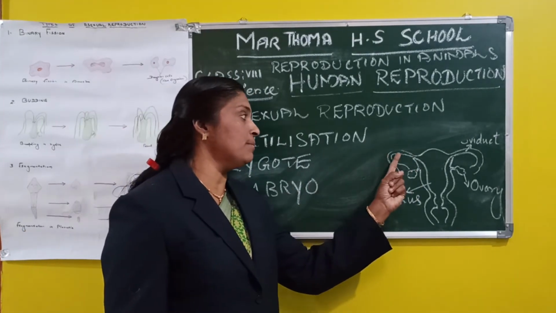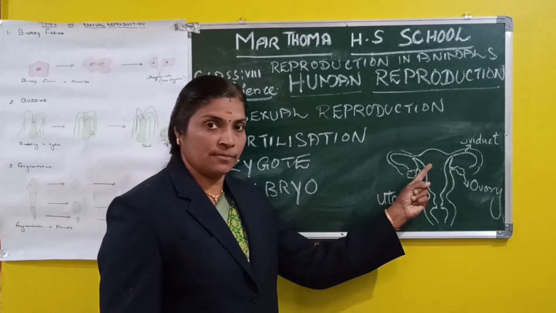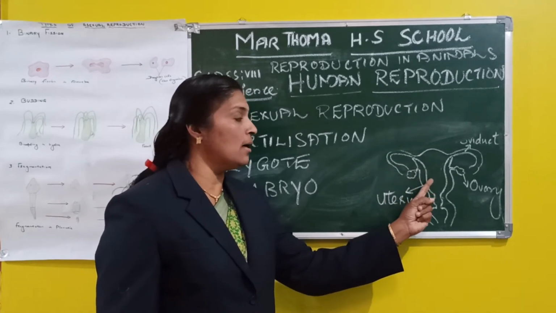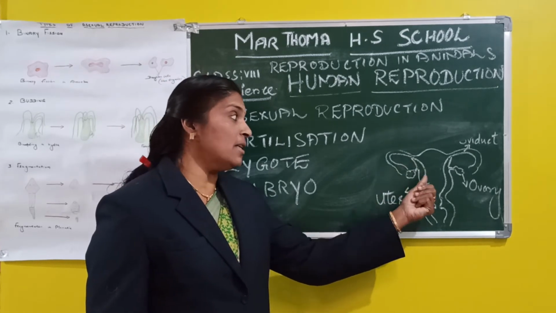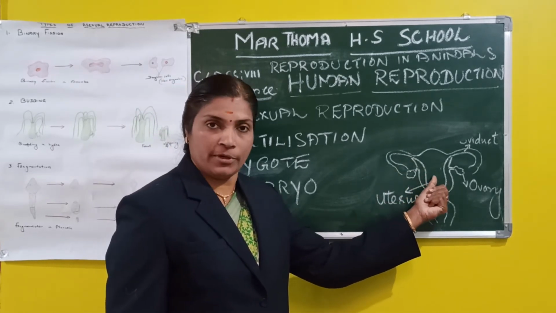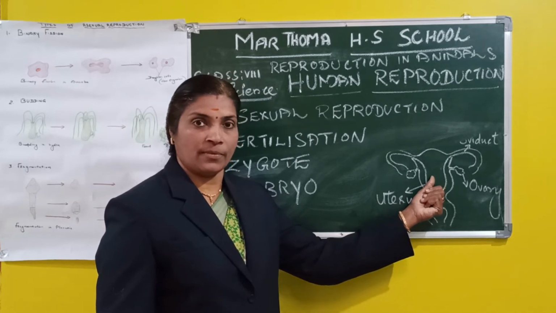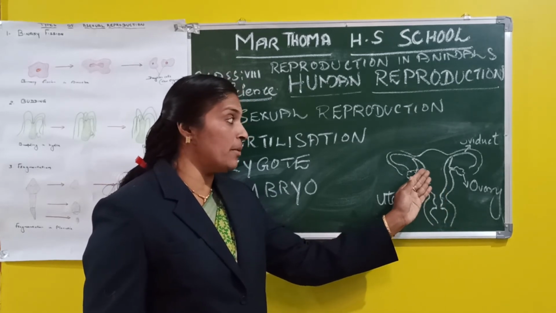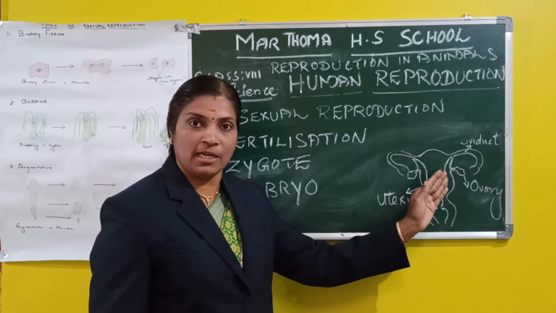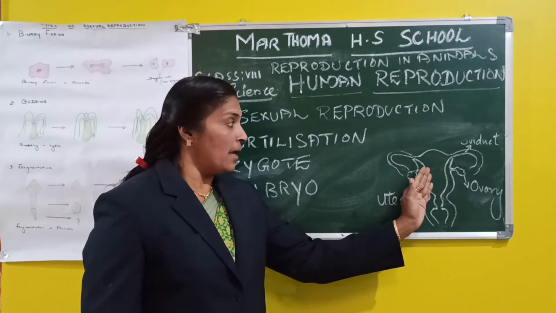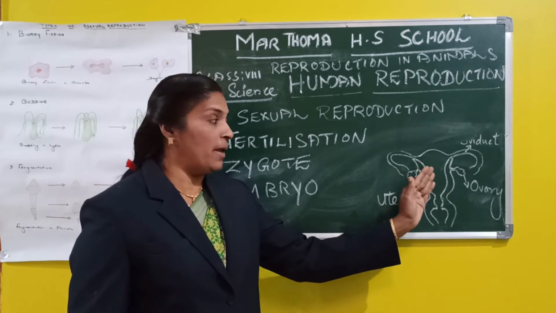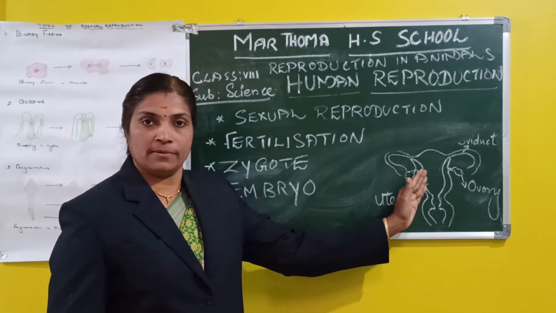After fertilization, the zygote divides and moves towards the uterus. It is implanted inside the wall of the uterus. When it is implanted in the wall of the uterus, an organ called the placenta develops. The developing embryo grows inside the uterus.